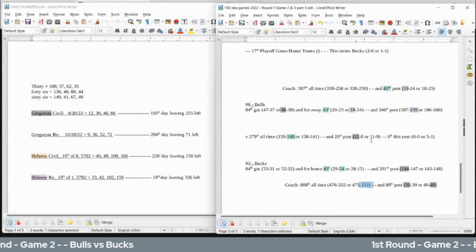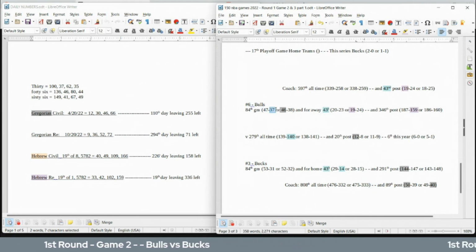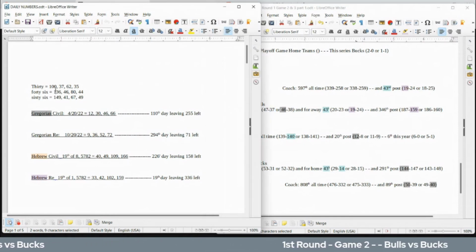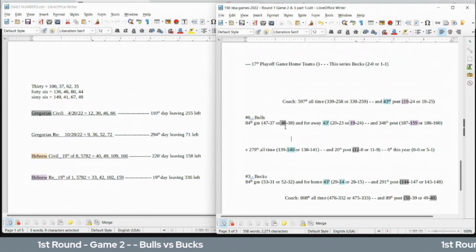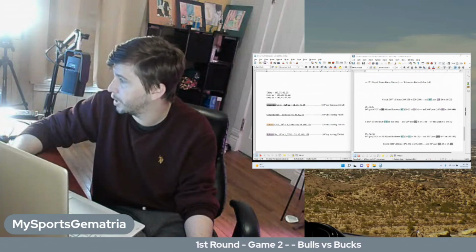And what else? I think that might be it. Bulls getting their 47th win, they could sit on 37 losses. 37, the 12th prime number. Today with 12 and 30 date numerology. 30 written out sums to 37. 37, the 12th prime. And I think that will be it for right now. I wanted to breeze through this pretty quickly. I didn't want to spend too much time on it.